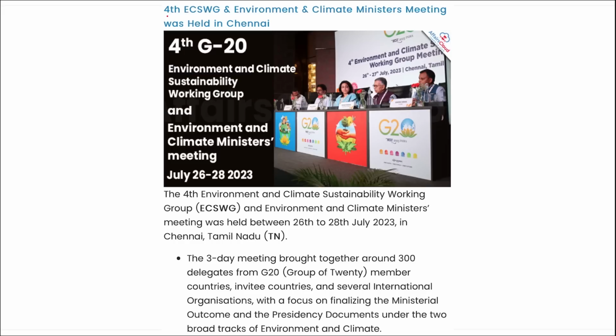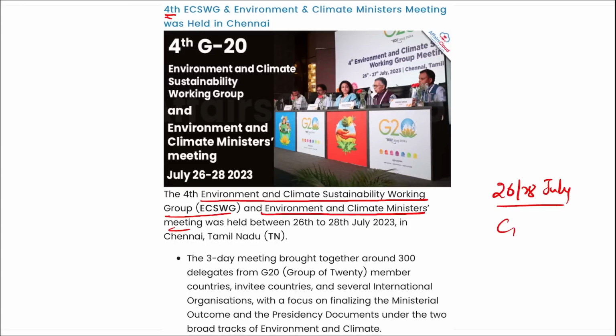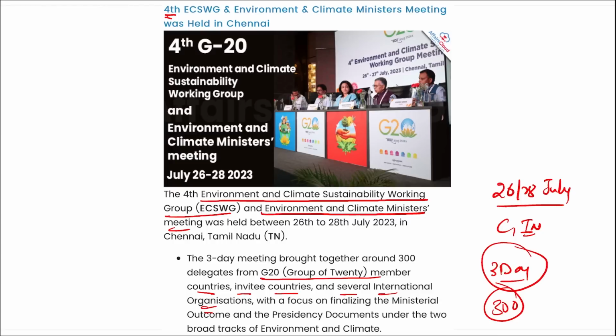The 4th edition of the Environment and Climate Sustainability Working Group and Environment and Climate Ministers Meet was held between 26th to 28th of July. This was held in Chennai, Tamil Nadu, correct? It was a 3-day long meet attended by almost 300 delegates from G20 member countries, invited countries and several international organizations, correct?